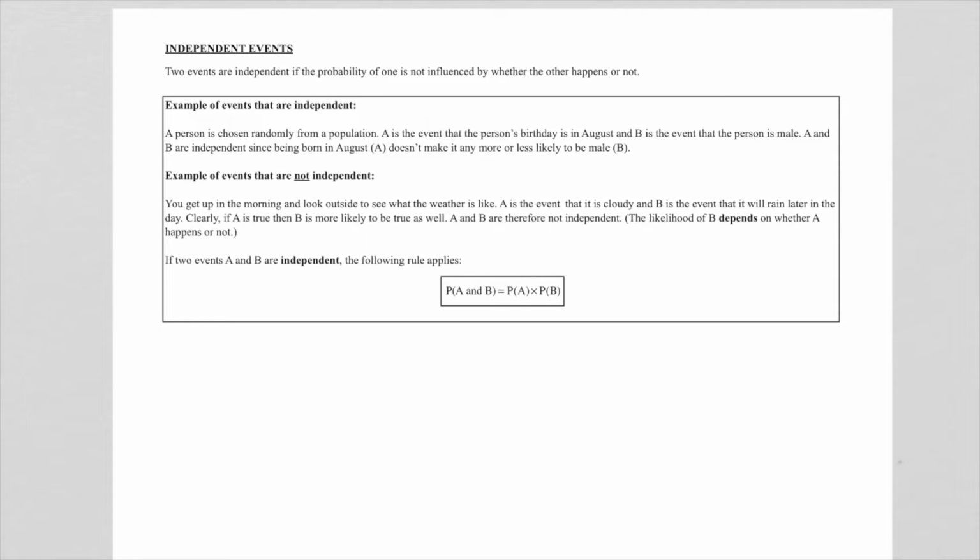So, two events are independent if the one event does not have any effect or influence on the other one. Now, I wrote down two little examples to illustrate what the meaning is when we talk about two events being independent.